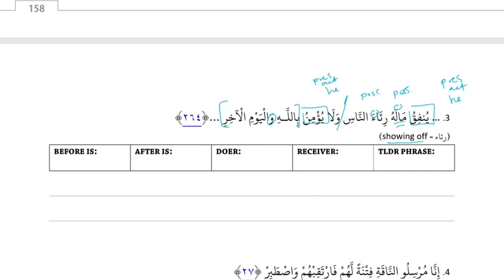Yep. So let's translate. ينفق: he spends. His money. So doer, action, and then receiver, his money. And then out of showing, in order to show off. This is the simplest way. So, in order to show off